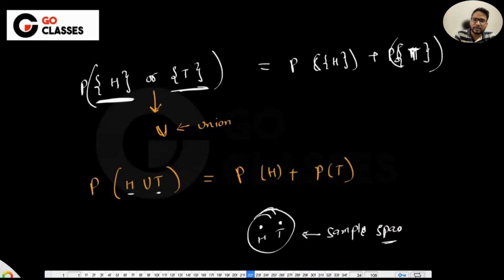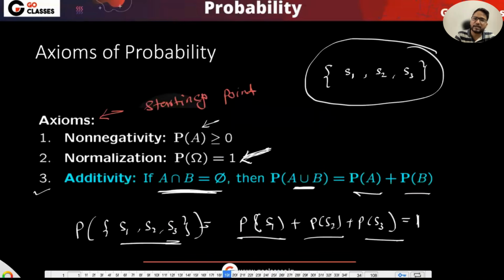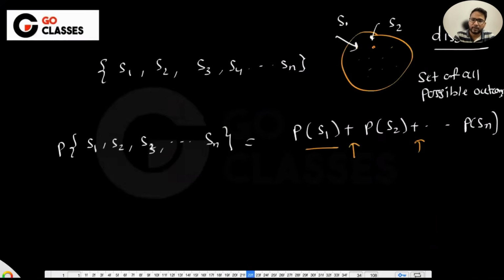Now axioms are clear. At least these 3 axioms are clear: probability is non-negative, probability of the sample space is 1, and if the events are disjoint, then there will be a plus symbol in between.